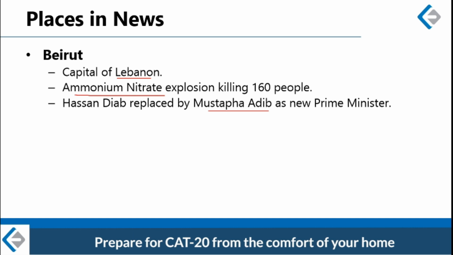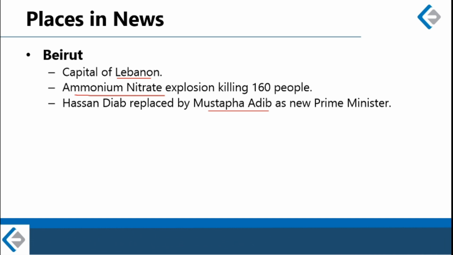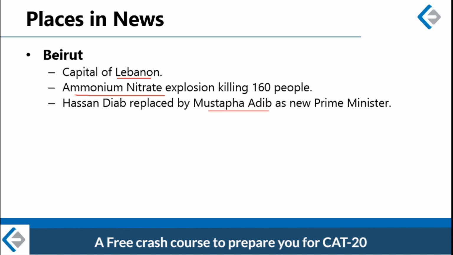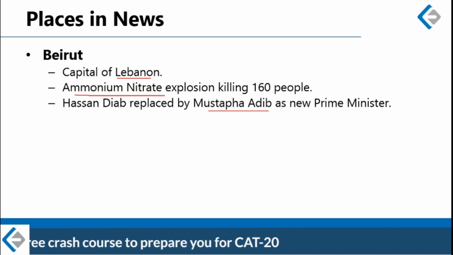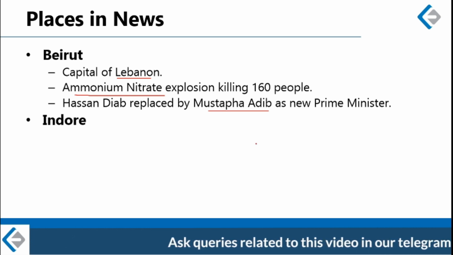All right, so Germany and European Union is watching the development very closely. In fact, Mustafa Adib is believed to have a soft corner for Germany and European Union. So it remains to be seen in future how political condition in Beirut unfolds. All right. So this is Beirut.